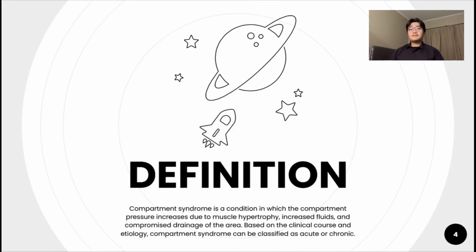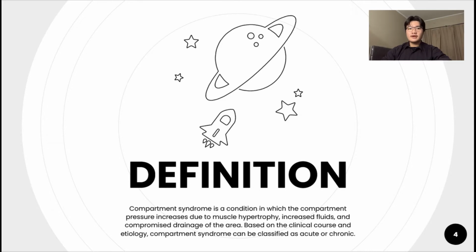Okay, now I'm going to explain the definition of compartment syndrome. Compartment syndrome is a condition in which the compartment pressure increases due to muscle hypertrophy, increased fluids, and compromised drainage of the area. There are two types of compartment syndrome, acute or chronic.